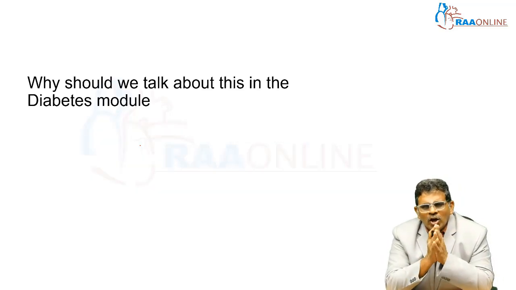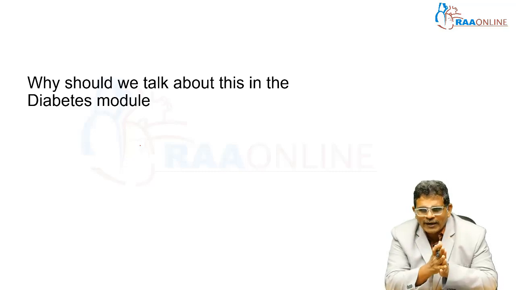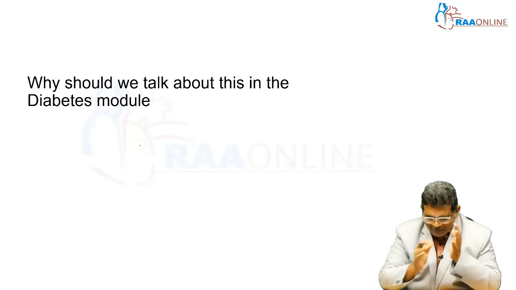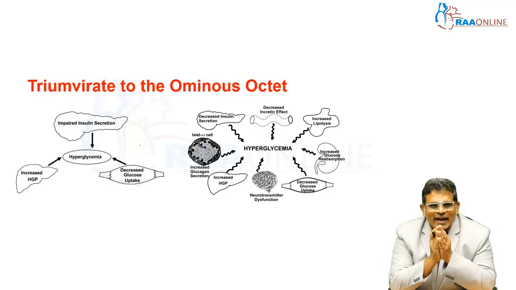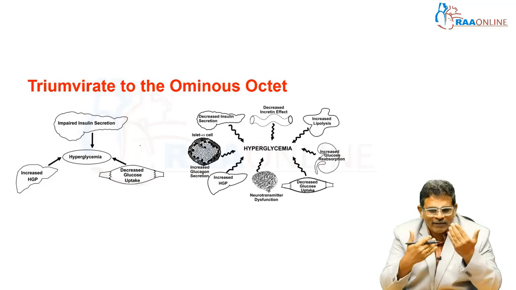We have understood what the definition of sarcopenia is and how the patient presents. But why do we need to talk about all these things in the diabetes module? Why should we talk about sarcopenia here? As we understand the pathophysiology of diabetes, you can go back and look at our pathophysiology topic.